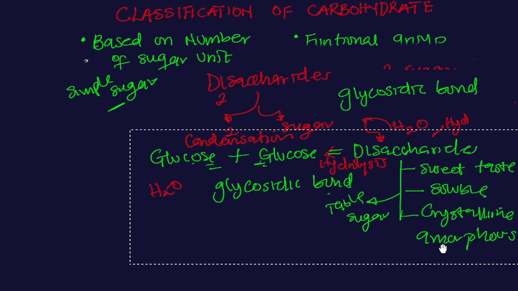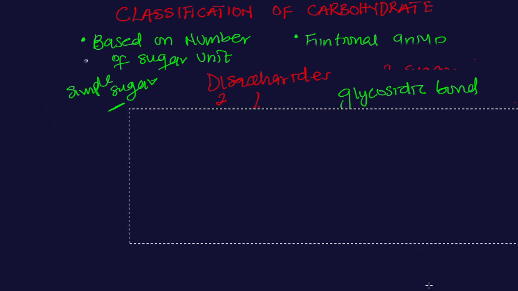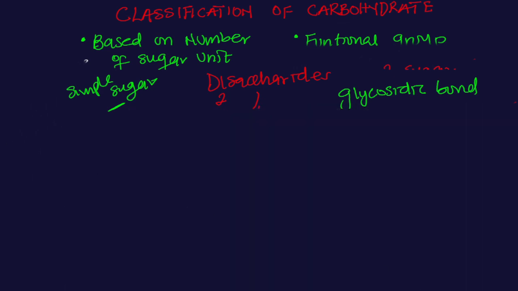Now let's talk about the examples of disaccharide. We have the case of sucrose, the first example. Sucrose is mostly referred to as table sugar. It contains two monosaccharides, which are glucose and fructose. These are the components of sucrose. Whenever you join them together, you form sucrose.